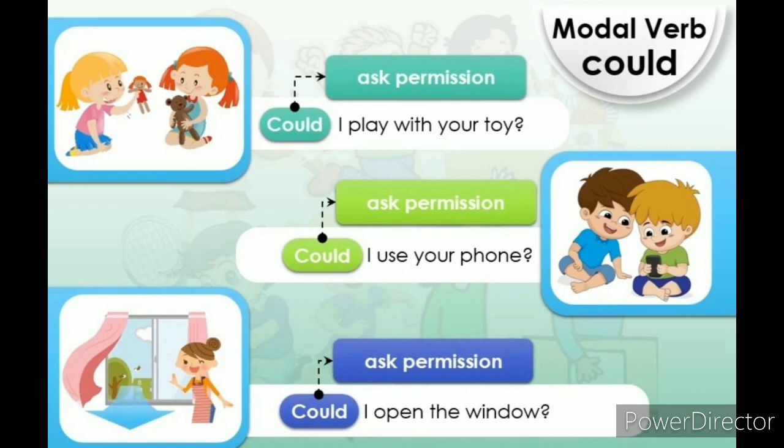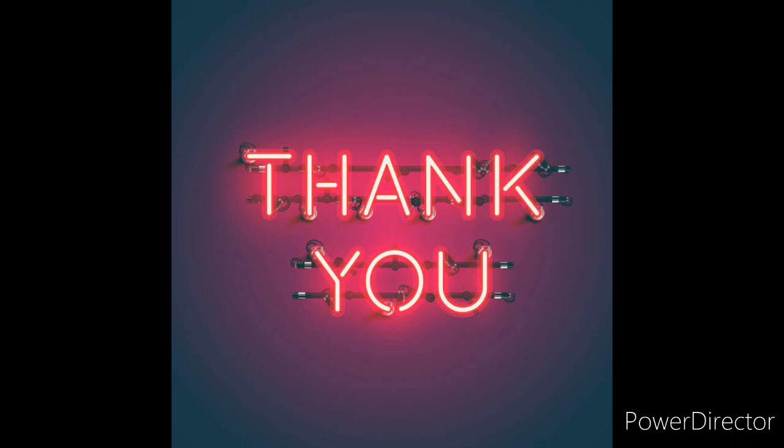Right, children? So refer to all those examples which I shared during the class. You can note all those examples separately in your notebook and use them in the appropriate situation. The remaining modal verbs we will see in upcoming videos or upcoming classes.